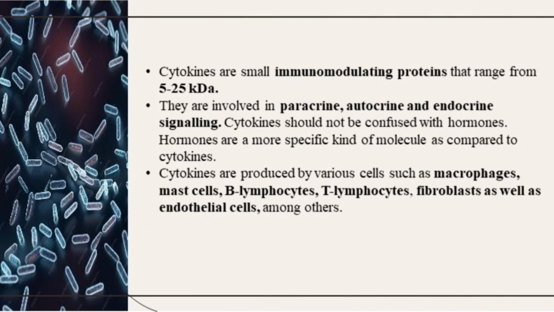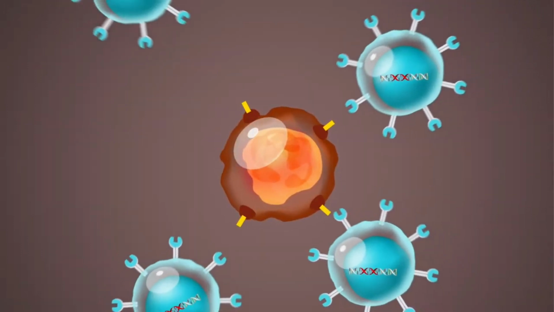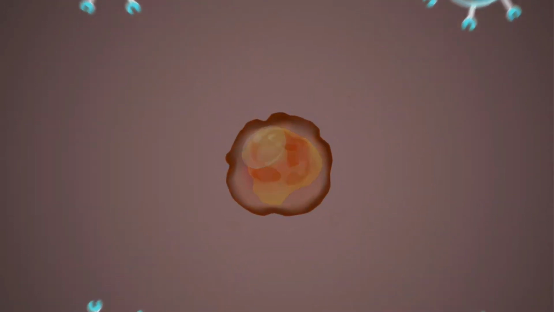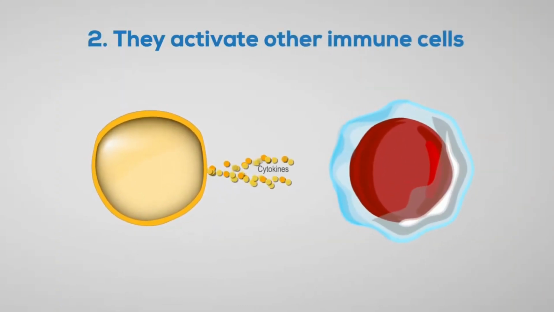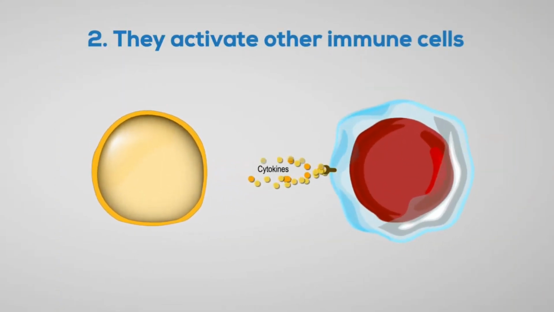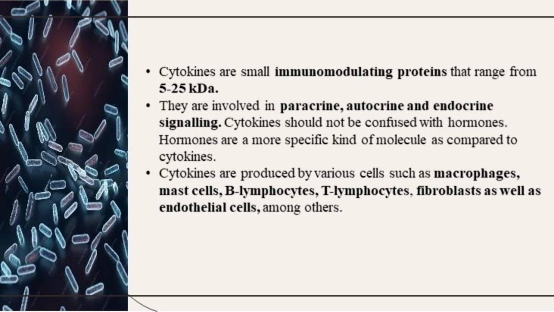Cytokines are small immunomodulating proteins. That means small proteins that regulate the immune system, ranging from 5 to 25 kDa. They are messengers used in cell-to-cell communication through paracrine, autocrine and endocrine signaling. It's important to note that cytokines are different from hormones, which are more specific molecules. Various cells like macrophages and lymphocytes produce cytokines to coordinate the immune response.